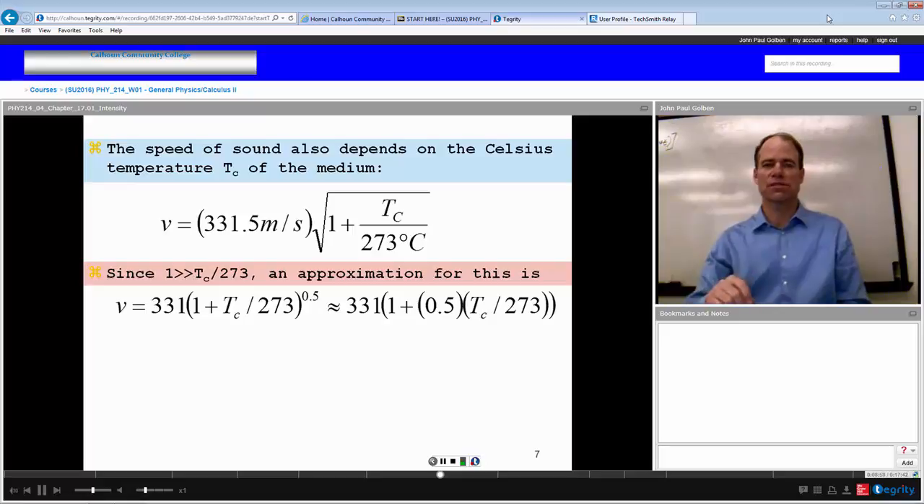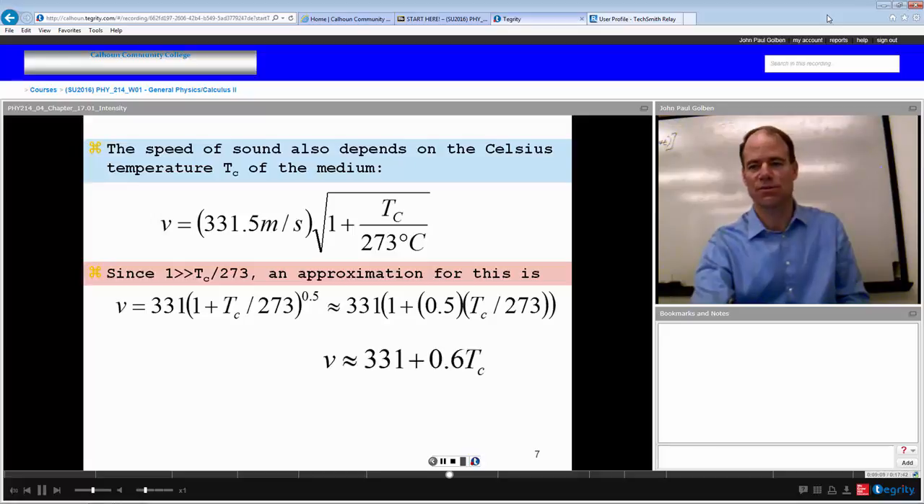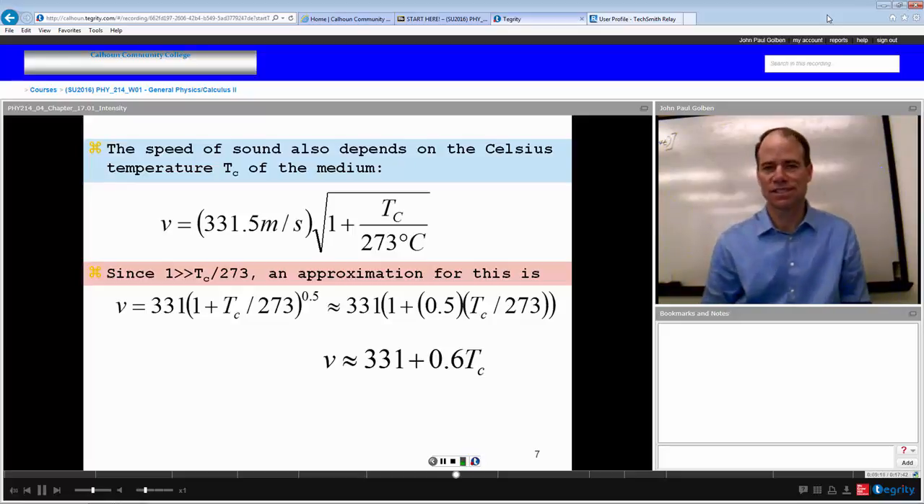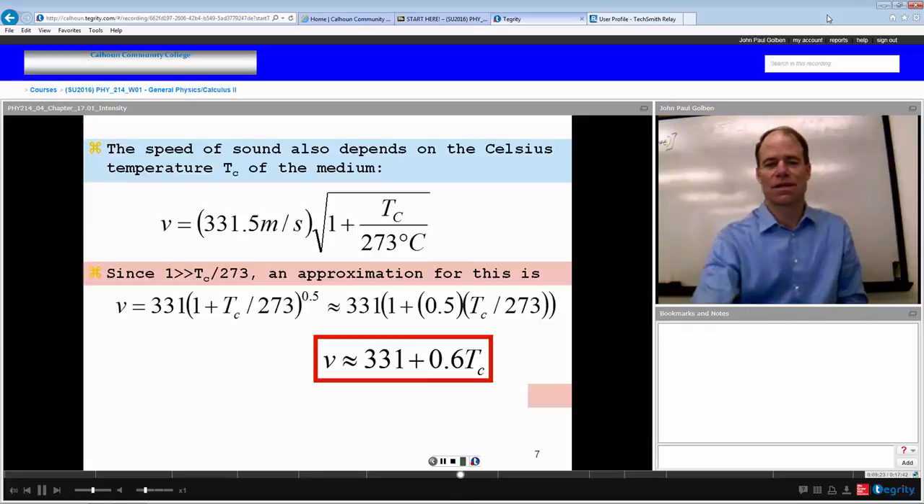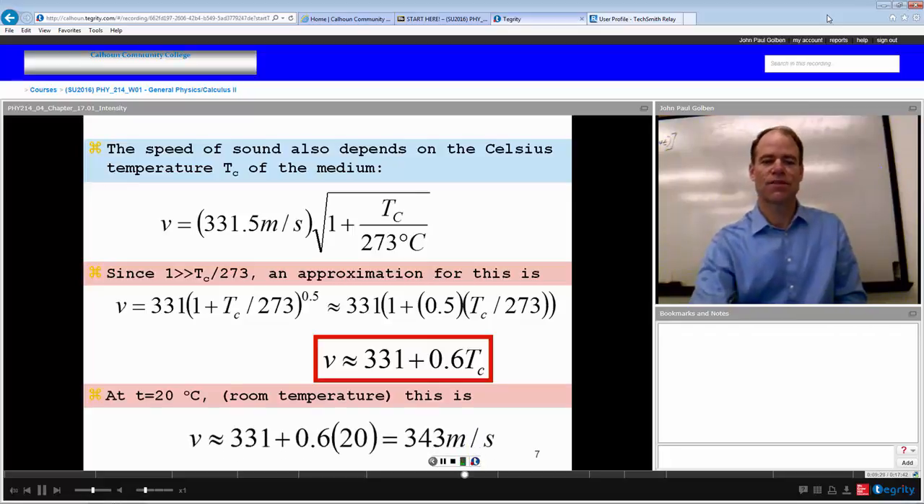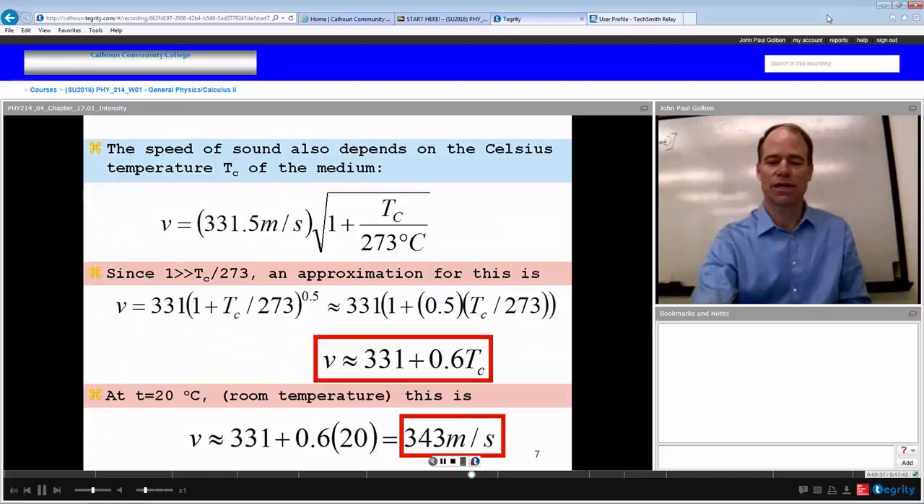First order approximation is to bring that power down, and that's approximately equal to 331 times 1 plus 0.5 for the square root times x, T sub C over 273. So the velocity of sound is approximately, for this range, 331 plus 0.6 times the temperature in Celsius. Very cool result. So at room temperature, where the temperature is 20 degrees Celsius, the velocity of sound is 331 plus 0.6 times 20, which is 12, so it's 343 meters per second.